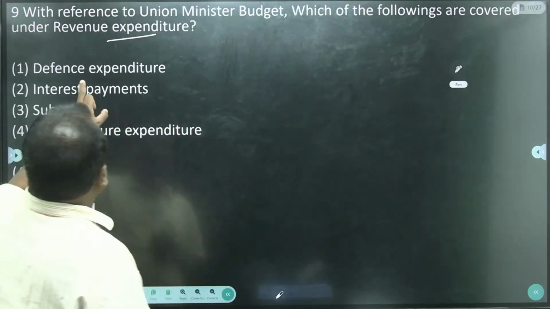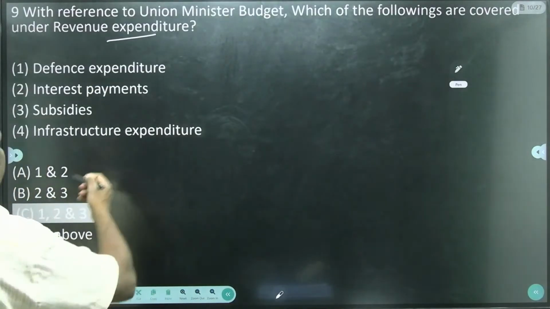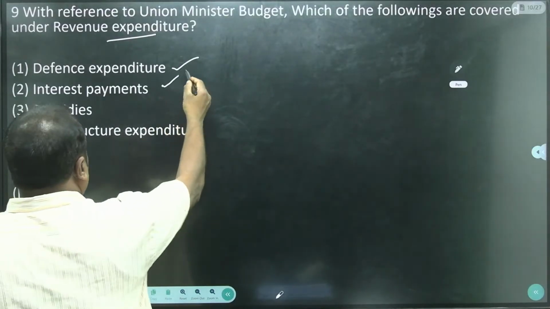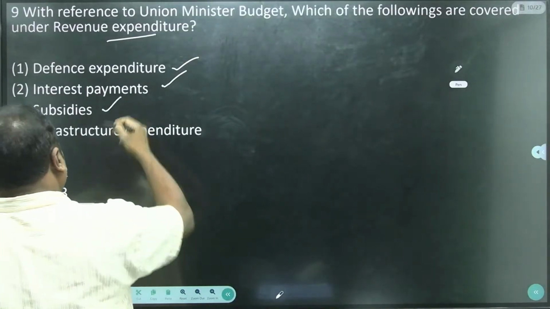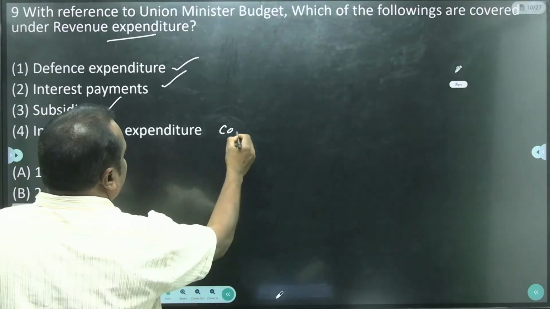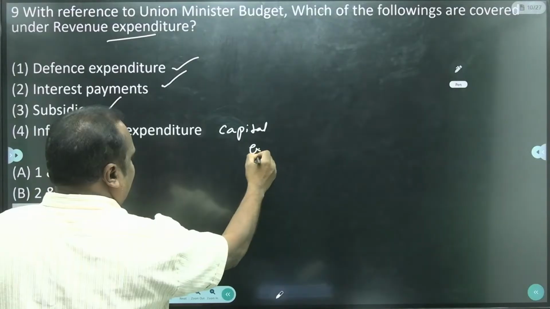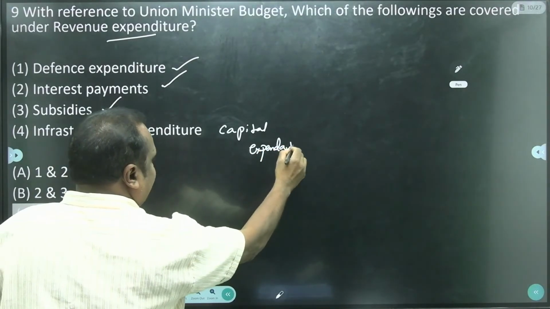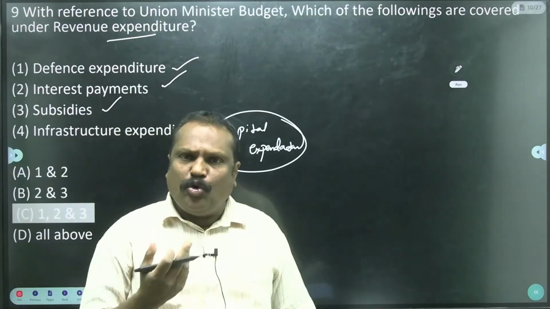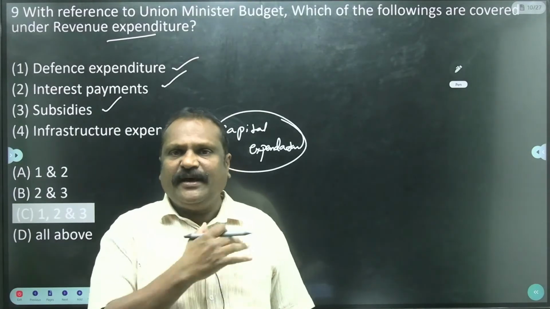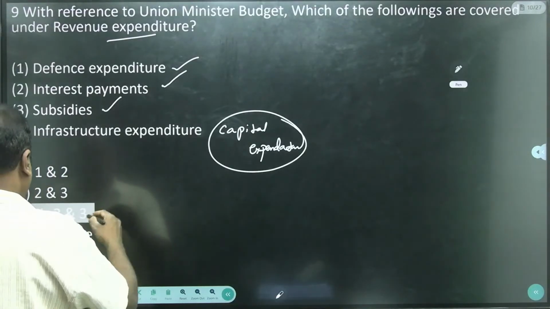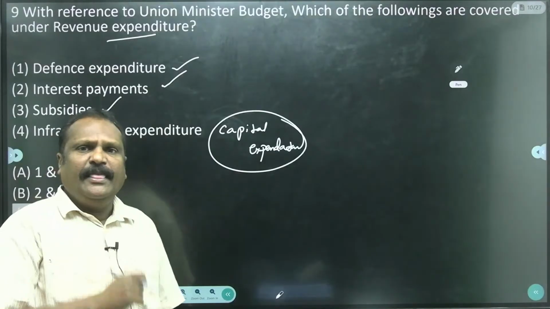Here, defense expenditure is a revenue expenditure, interest payment also revenue expenditure, subsidies also revenue expenditure, and infrastructure expenditure is a capital expenditure. Infrastructure means roads construction, ports, airports. These are the infrastructure. So 1, 2, 3. C is the only answer.